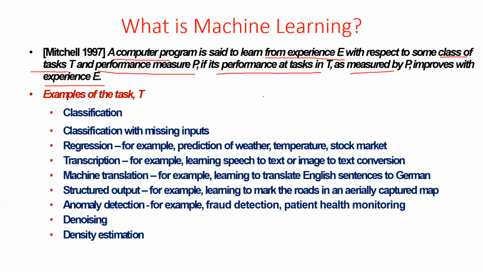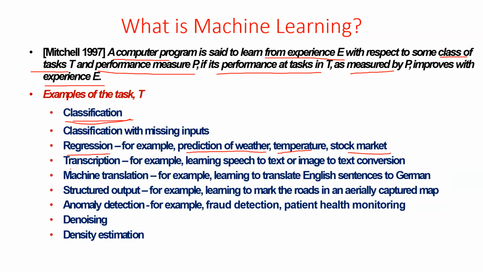For example, I'm giving an email as input. Whether the email is a spam email or a non-spam email is called a classification problem. And predicting the weather, the temperature, or the stock market all come under regression problems. These are all examples of tasks.